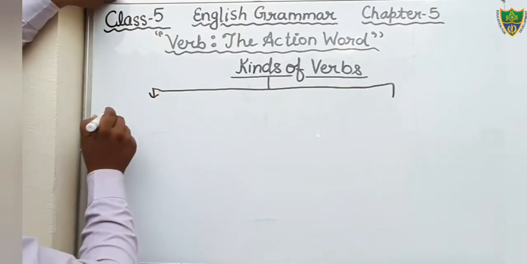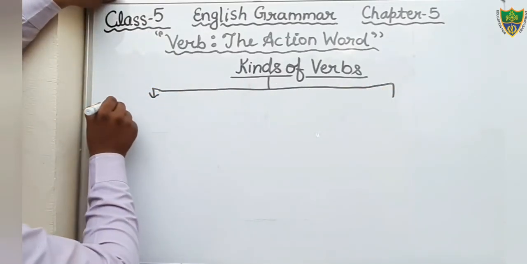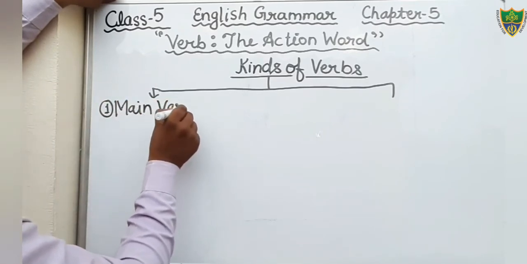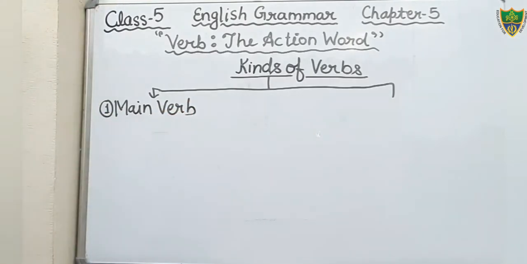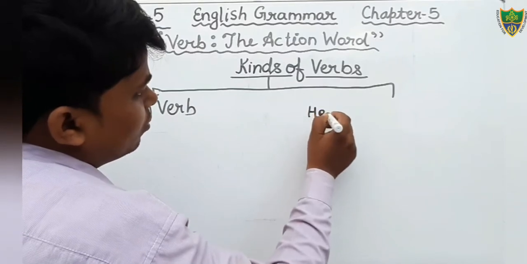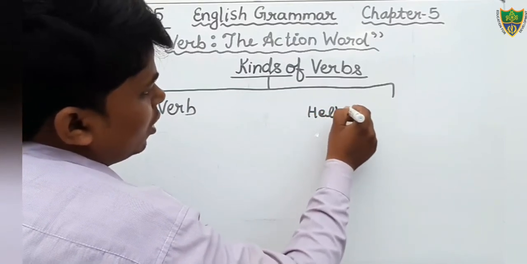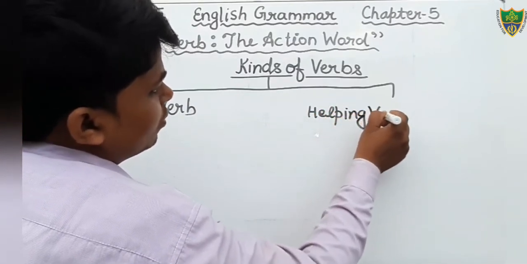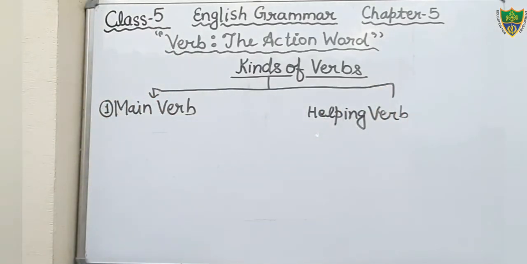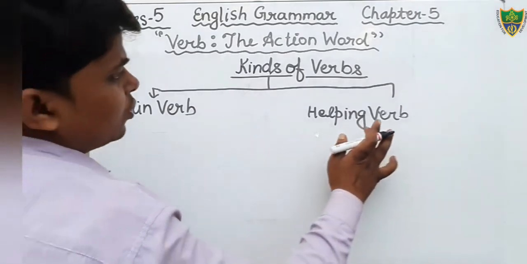The first one is main verb. Just write main verb, M-A-I-N. And another is helping verb, also known as auxiliary verb. You may also write auxiliary verb.